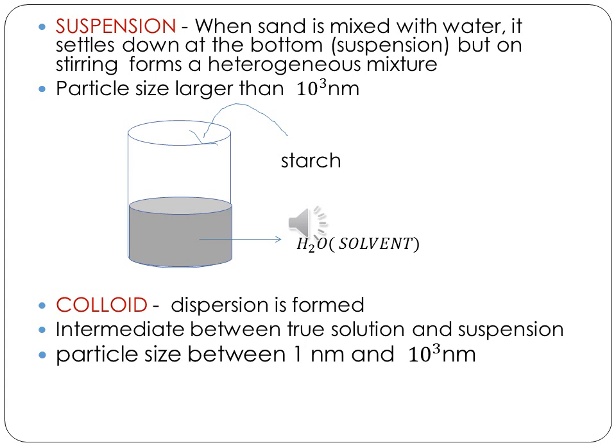Now consider the case where you have a beaker of water and you're putting starch inside it. Something like a glue-like substance will be formed. That is a colloid, or we also call it a dispersion. This colloid or dispersion is in between a true solution and a suspension. It is not a true solution, it's not a suspension. Intermediate in the sense that I am talking about the particle size. The particle size will be between 1 nanometer to 10 cube nanometers. So you get a colloid.